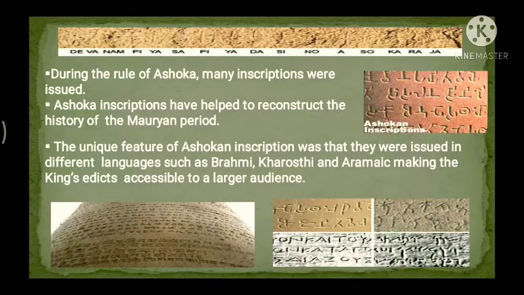So that the king's edict would be easily accessible to a larger audience, so that it could reach far off places and different people, and everyone would come to know about the Ashokan reign, his personal achievements, and also about the Mauryan period, the first great dynasty, that is the Mauryan dynasty. So people will come to know about them. Okay, so that's the thing.